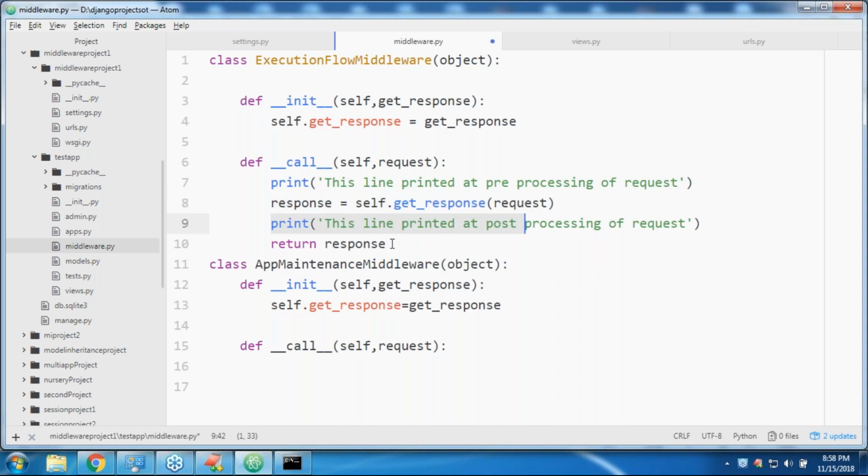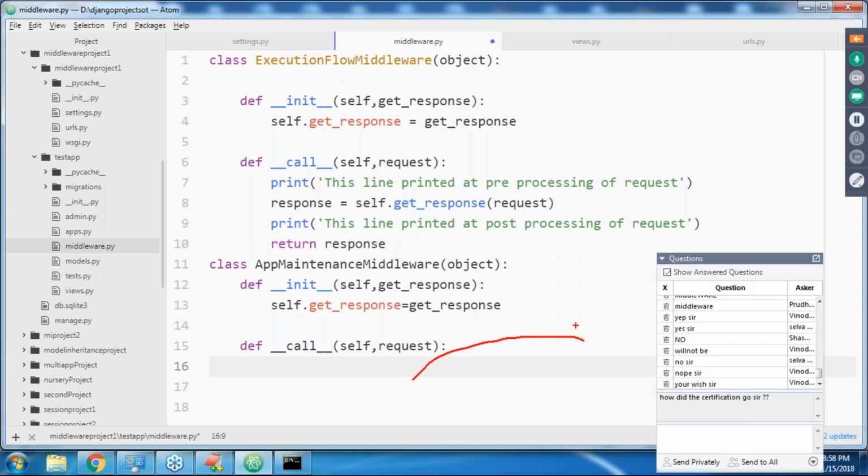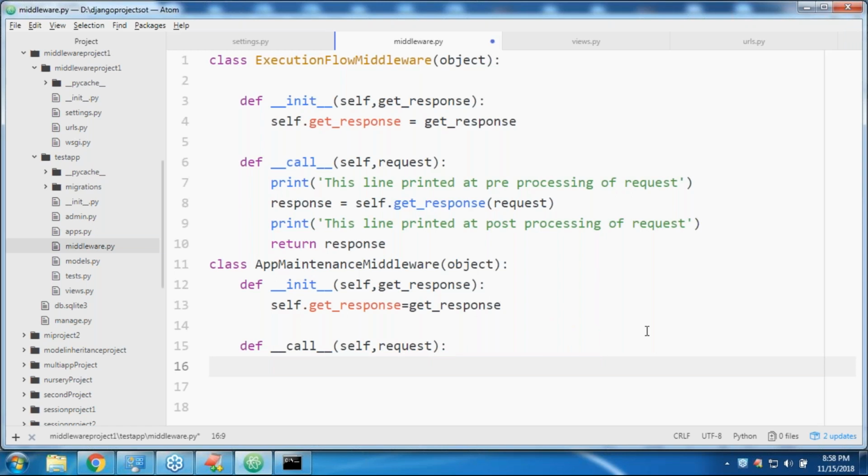Suppose the application is currently under maintenance. Is it required to forward the request to the next view function? Not required, because this middleware itself can provide the response to the end user saying, "Application currently under maintenance. Please try after some time."